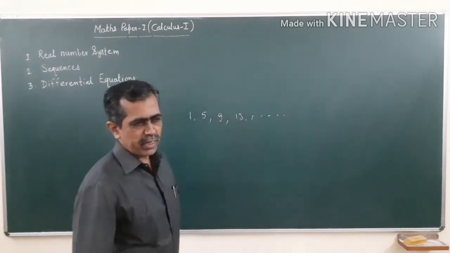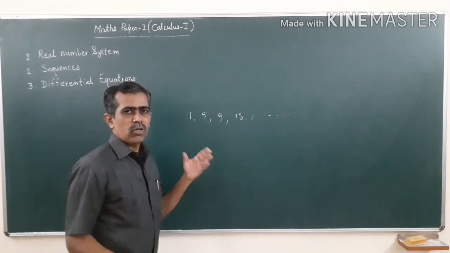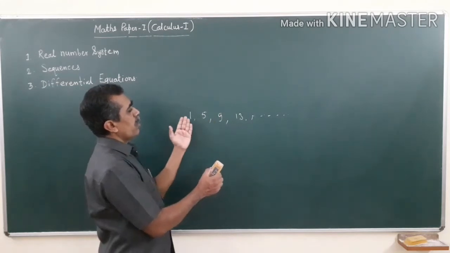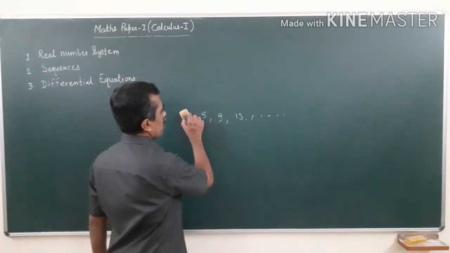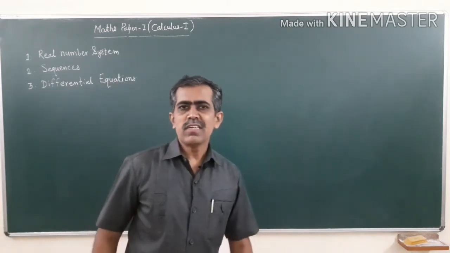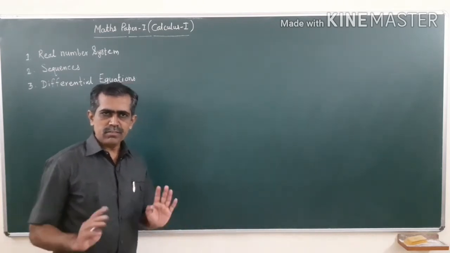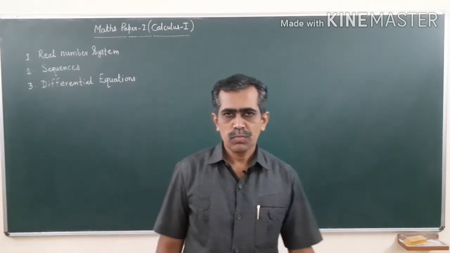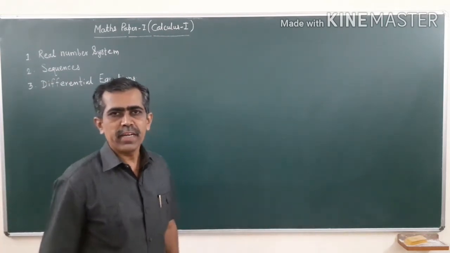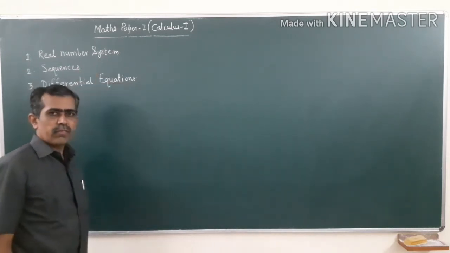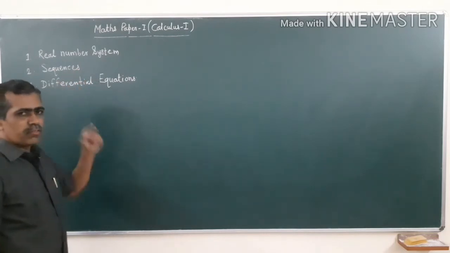Such arrangements you have studied during your school days, which we call a sequence of numbers or a pattern of numbers. During your school days you learnt sequences of natural numbers, or at the most of integers. But now here you are going to learn sequences of real numbers.